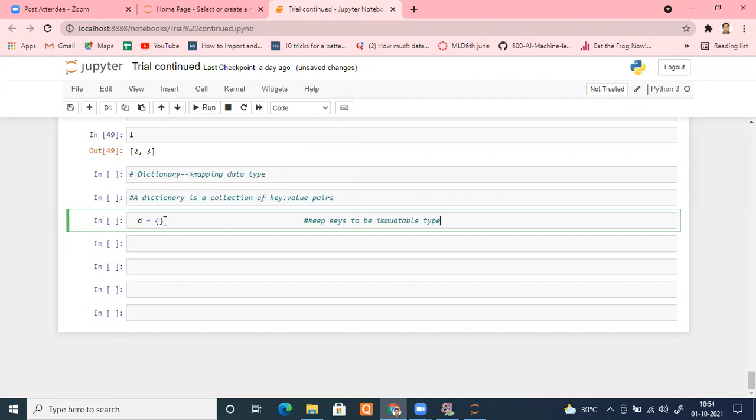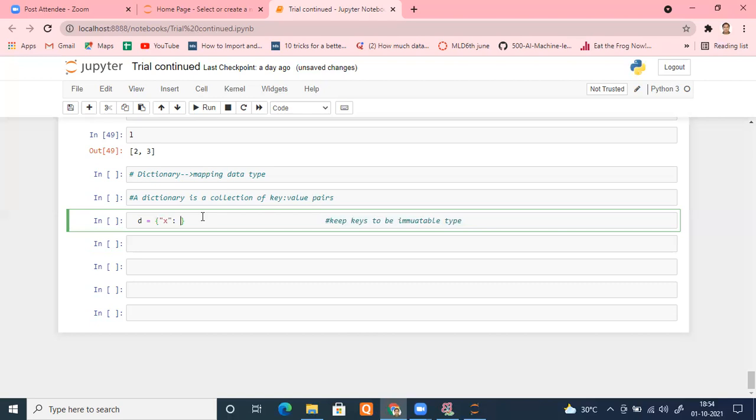So how will you enter the things? Let's say X is the key. I put it in quotes, which makes it a string. We always enter our keys this way because they need to be immutable. Then your value can be single or multiple.